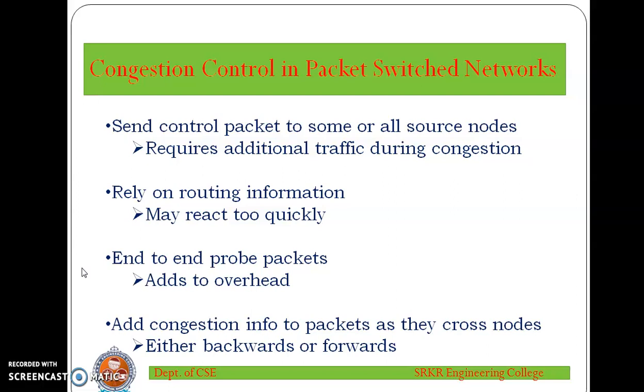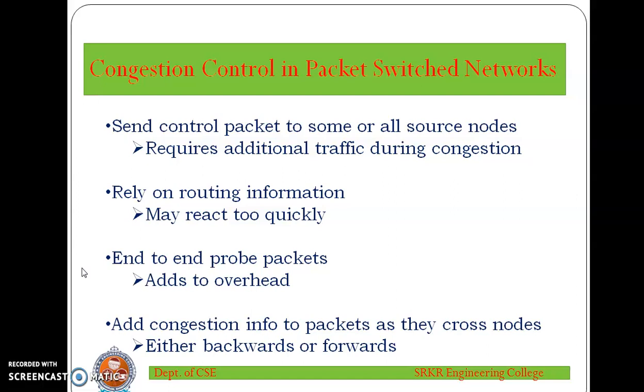Second one: rely on routing information. Routing algorithms such as ARPANET's provide link delay information to other nodes, which influences routing decisions. This information could also be used to influence the rate at which new packets are produced. Because these delays are being influenced by the routing decisions, they may vary too rapidly to be used effectively for congestion control. Third one: make use of end-to-end probe packets. Such a packet could be time-stamped to measure the delay between two particular endpoints. This has the disadvantage of adding overhead to the network.